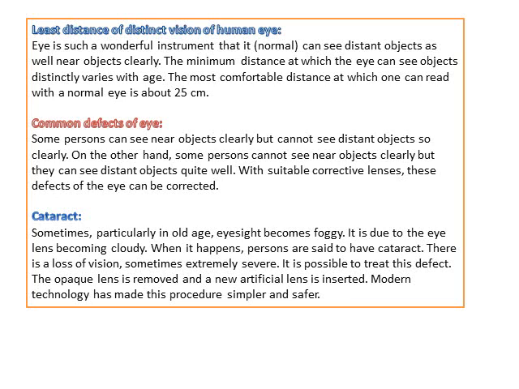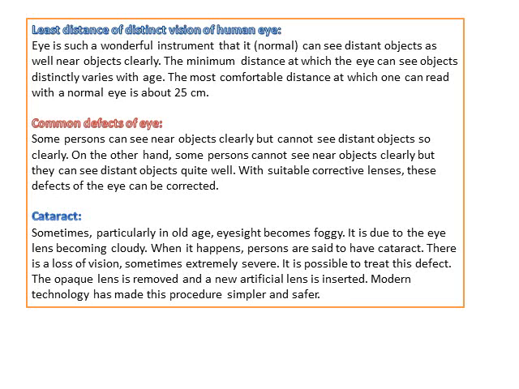The minimum distance at which the eye can see objects distinctly varies with age. The most comfortable distance at which one can read with a normal eye is about 25 centimeters, and this 25 centimeters is known as the least distance of distinct vision of the human eye.